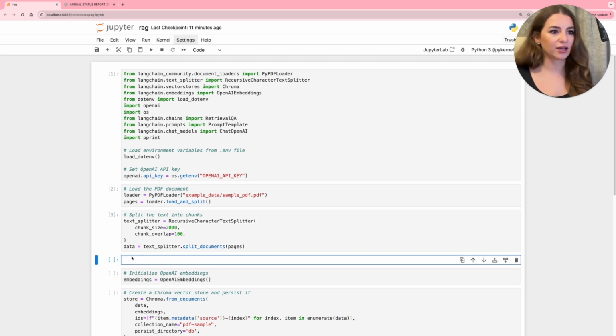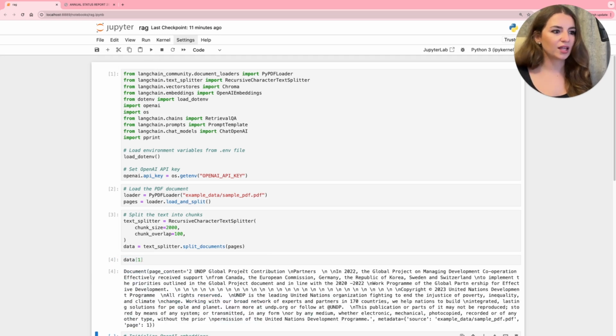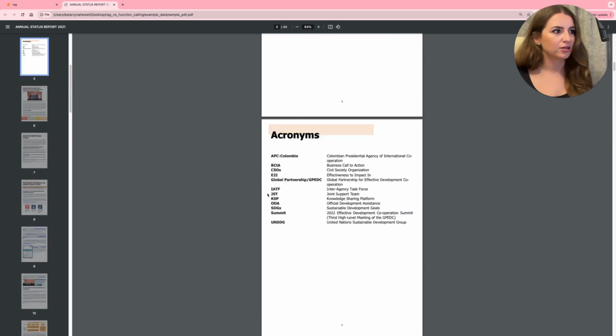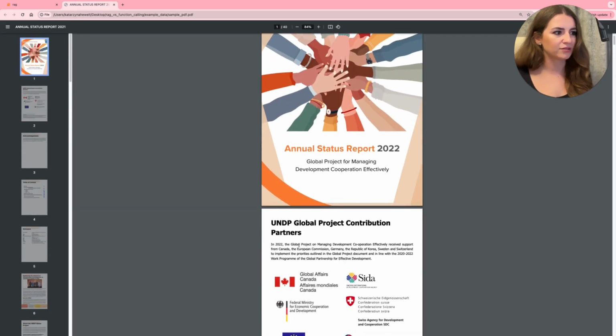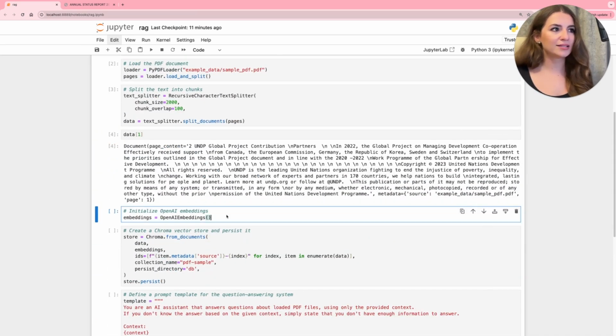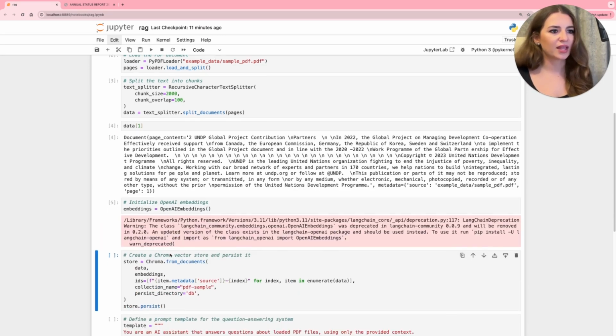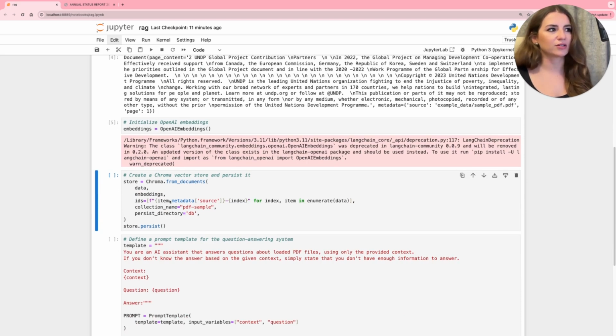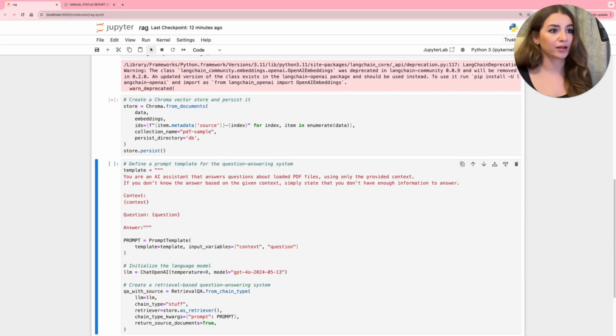Let's also have a look at the data. Let's just print chunk number 1. And we can see in 2000 characters, yeah, this is the text, of course, from our report from the very beginning in 2022, etc. Okay, once we have our chunks, once we chunk our document, then OpenAI embeddings are initialized, and a Chroma vector store is created from the document and from our embeddings.